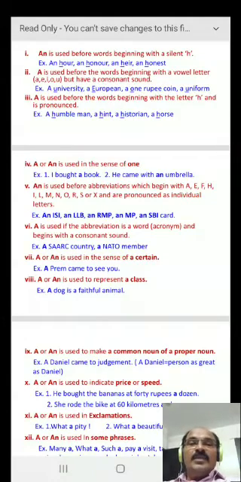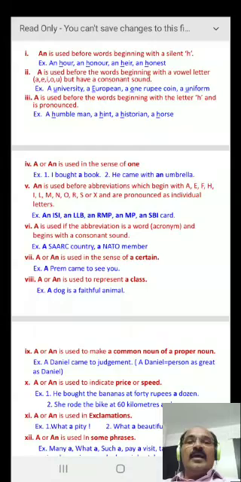5. An is used before abbreviations which begin with the letters A, E, F, H, I, L, M, N, O, R, S or X and are pronounced as individual letters. For example, an ISI. ISI is an abbreviation and we pronounce the letters individually, so an is used before it.